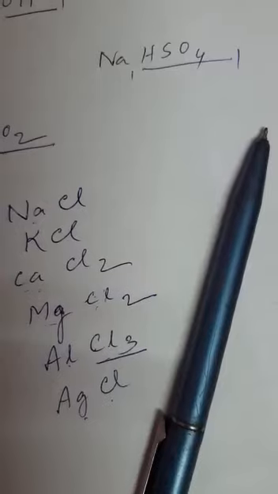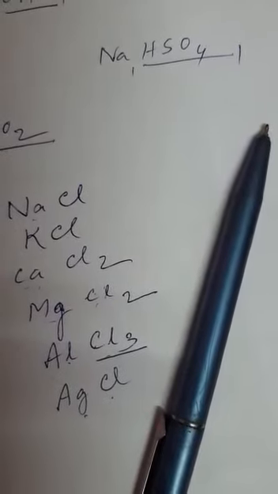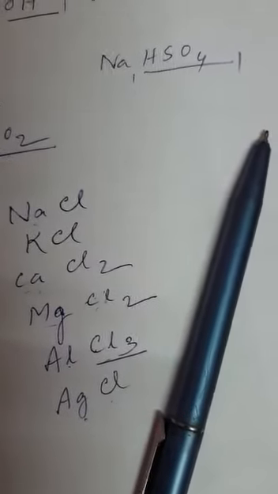In such cases, you will see that the suffix, O-U-S, ous, as in ferrous, or ic, as in ferric, is added after the name of the element.